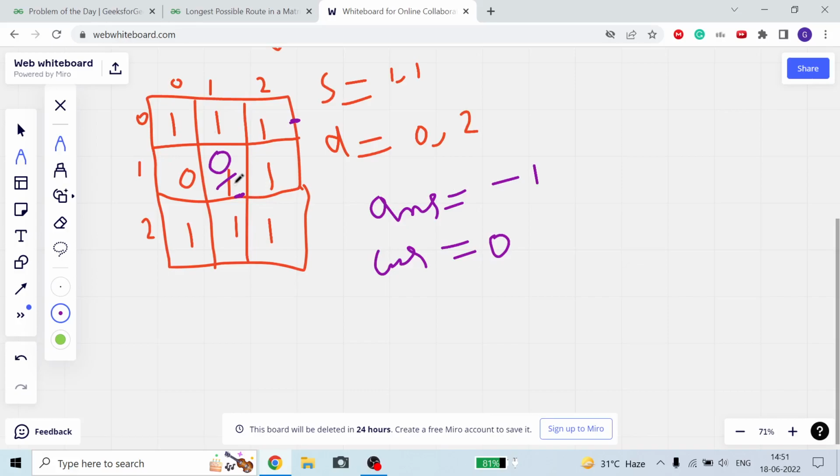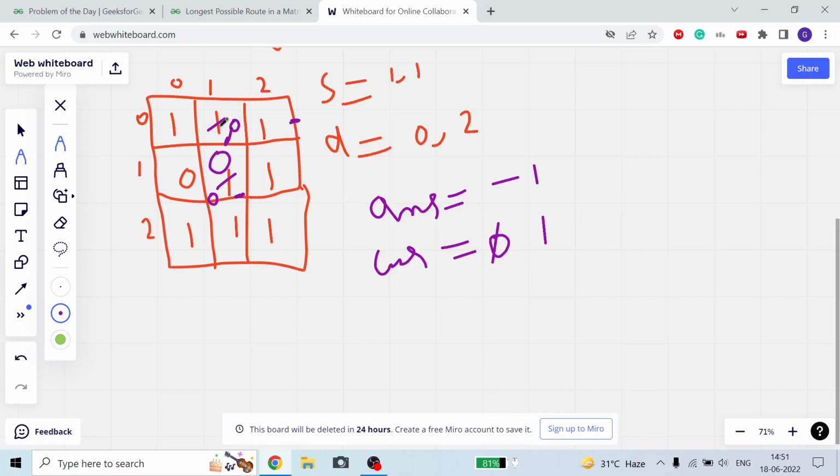Okay, so now from this 0 we can move to this one, this one, or this one. Suppose we are moving to this one. First of all, now we are moving, we increase our current count to 1. Here our current value was 1, and it will become 0, this value became 0.